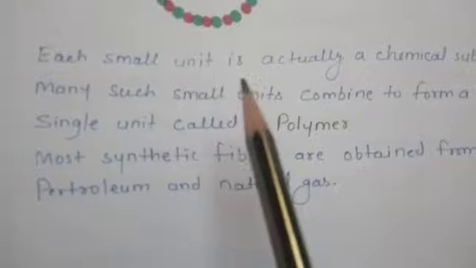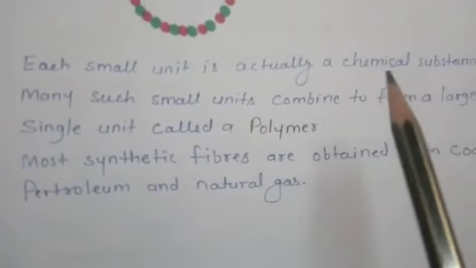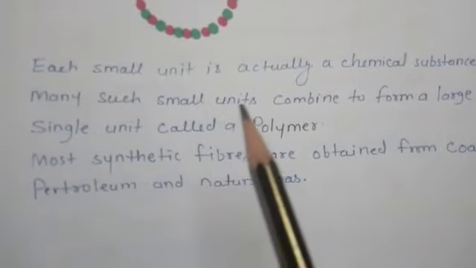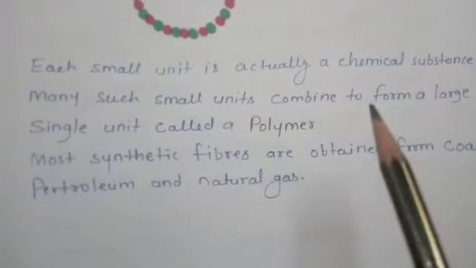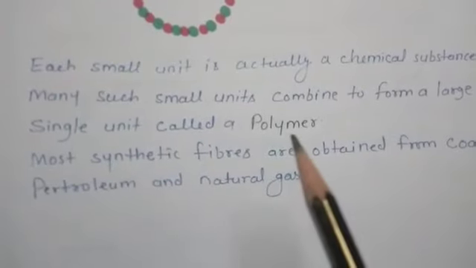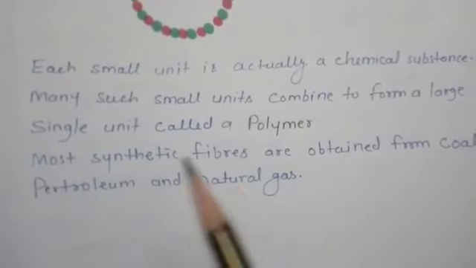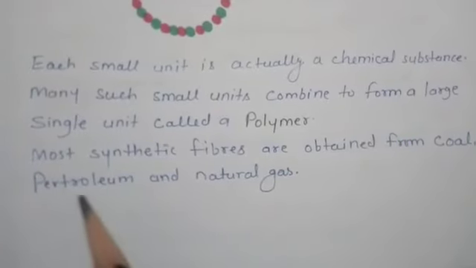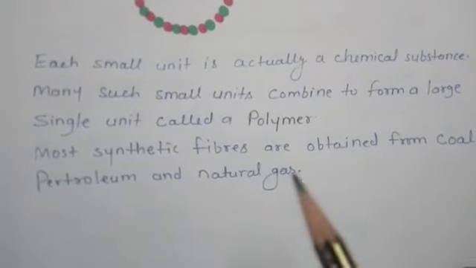Each small unit is actually a chemical substance. Many such small units combine to form a large single unit called a polymer. Most synthetic fibers are obtained from coal, petroleum, and natural gas.